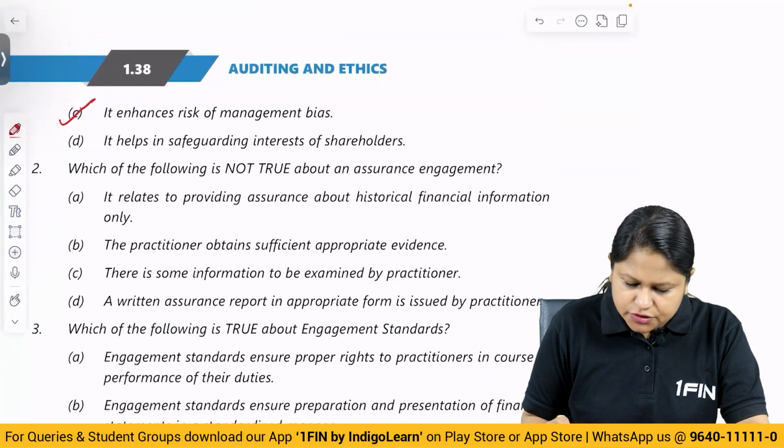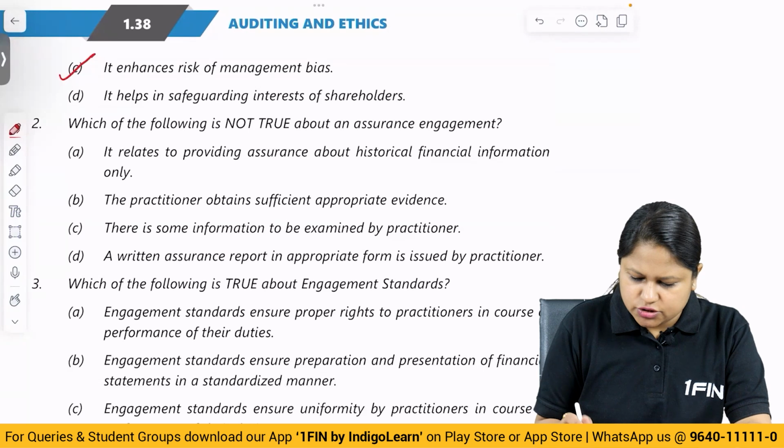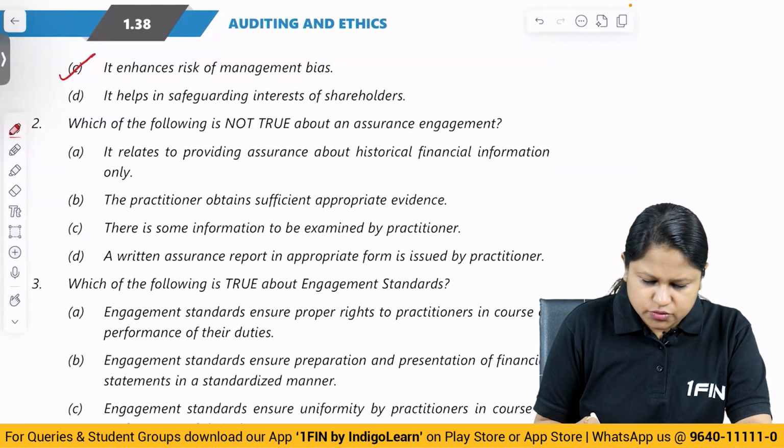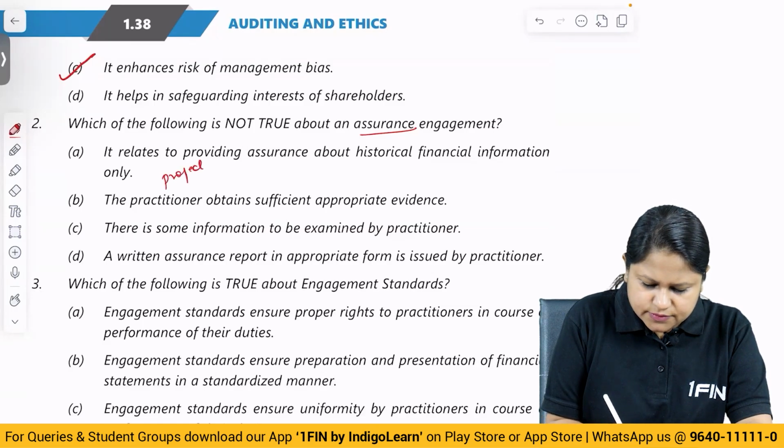Which of the following is not true about an assurance engagement? It relates to providing assurance about historical financial information only. No, not true. It can talk about projections also, and other also.